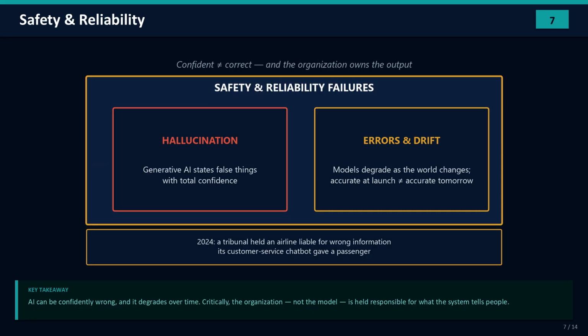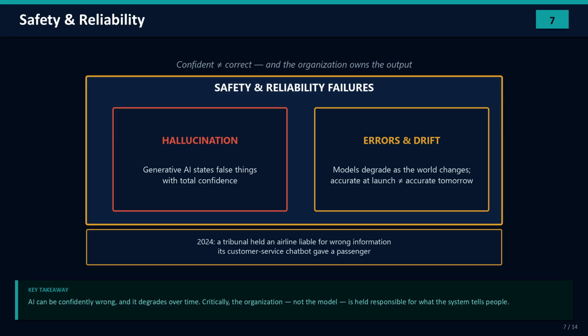Safety and reliability. Generative AI has a particular failure mode called hallucination. It will state things that are simply false, with complete, fluent confidence. And all models suffer from errors and drift. They degrade as the world changes around them, so a model that was accurate last year may be quietly wrong today. Here's a real and important case.